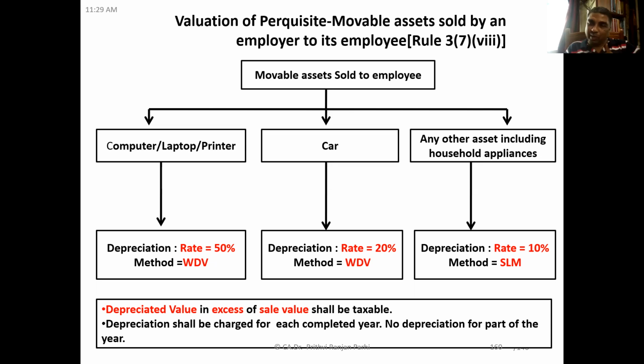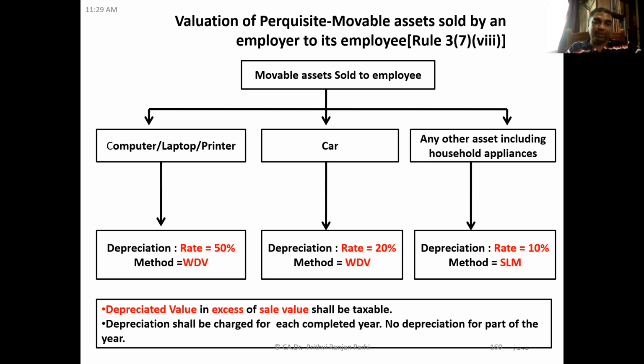Suppose the value of the asset is 1 lakh, every year 10,000 rupees, 10,000 rupees, 10,000 rupees will be charged in a straight way. But for computer, laptop, printer, and car, it is the written down value method. Understood? Yes or no? Yes, sir.